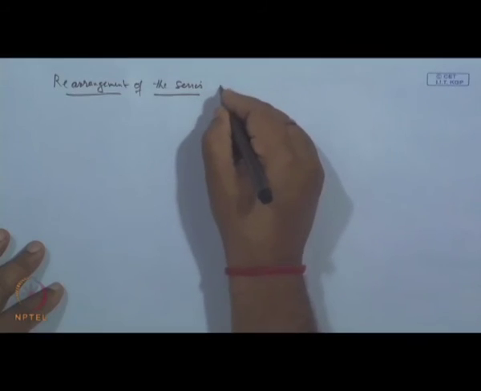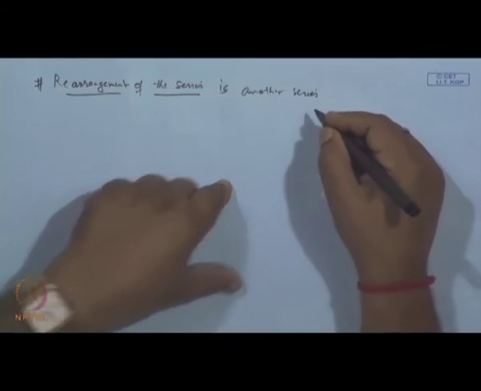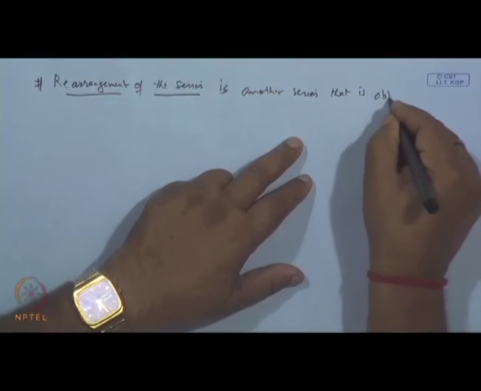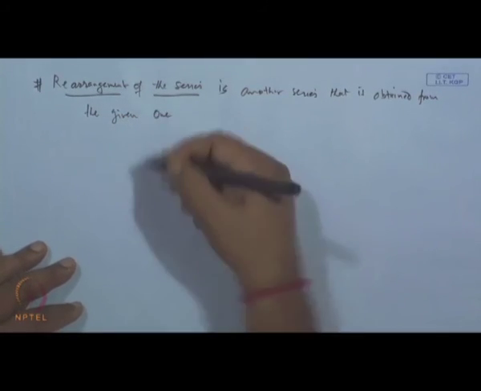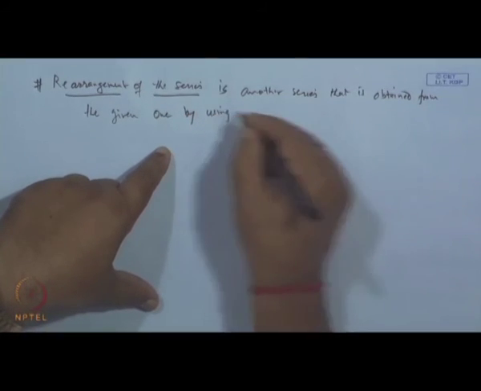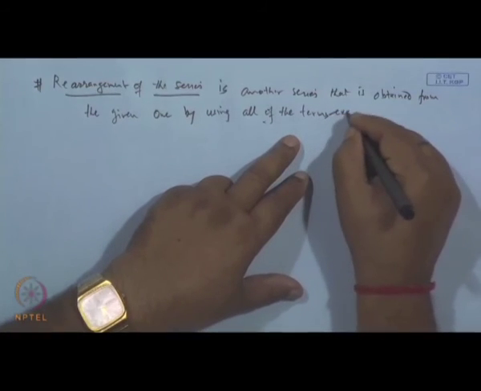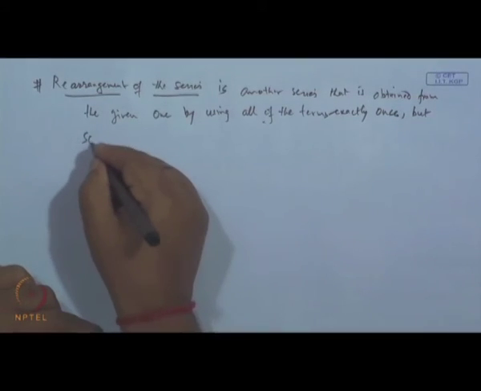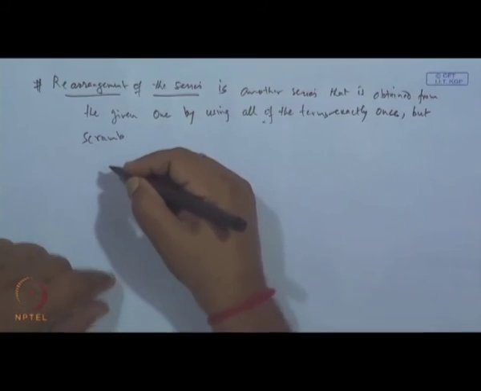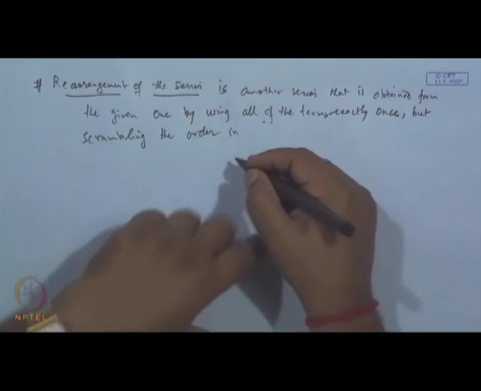So, what is rearrangement? Let me put it another way. A rearrangement of a series is another series that is obtained from the given one by using all of the terms exactly once, but scrambling the order in which the terms are taken.